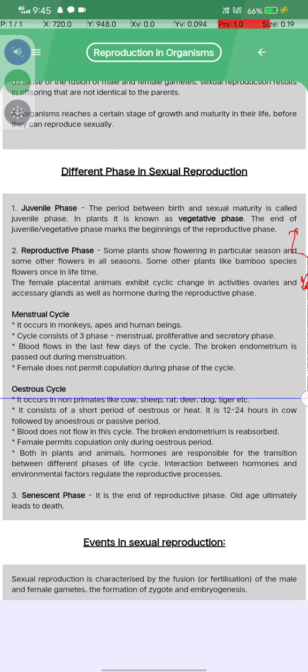Estrous cycle क्या होता है? It occurs in non-primates like cow, sheep, rat, deer, dog, tiger, and so on.